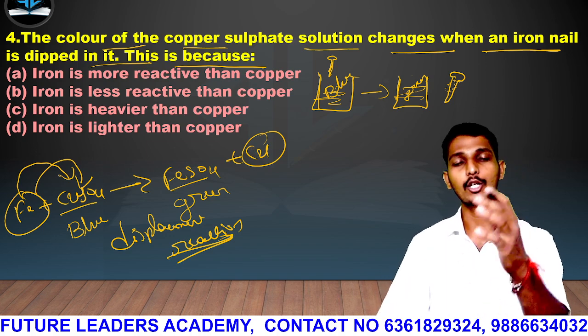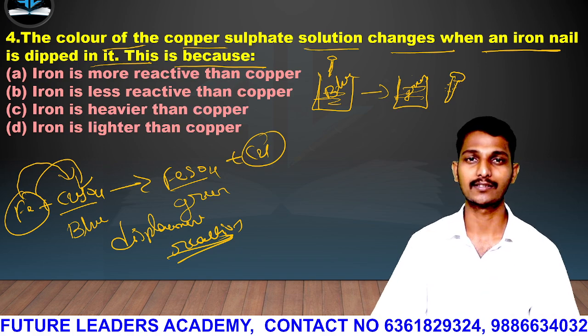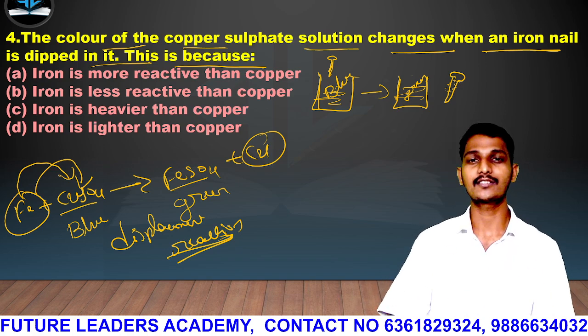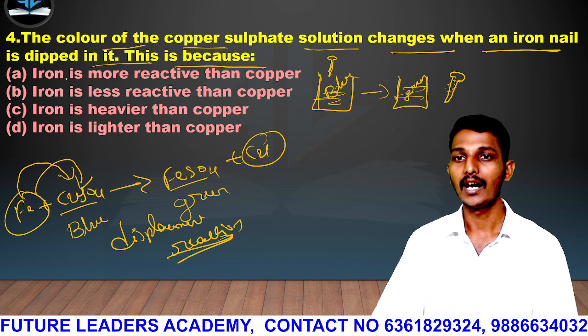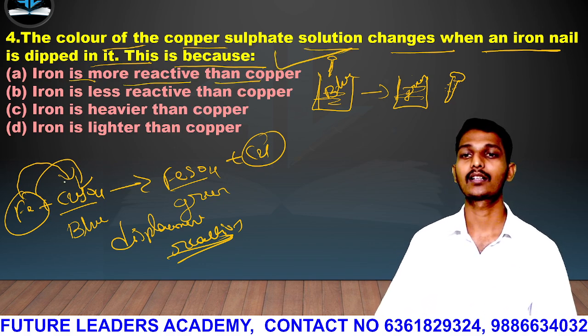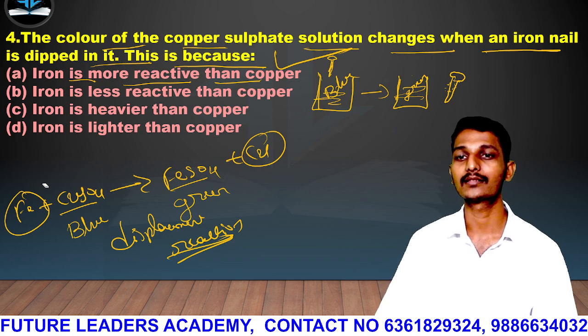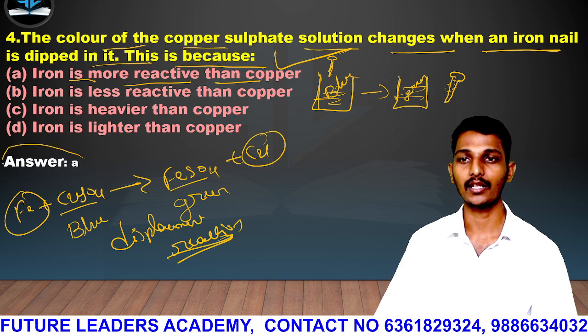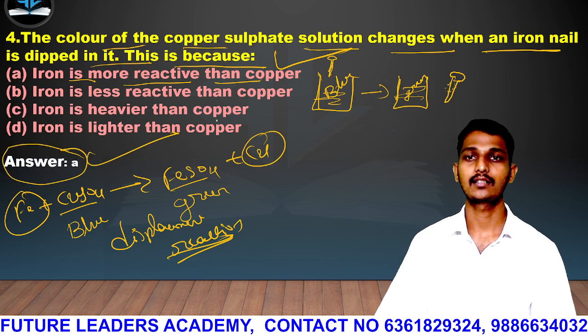This is the mnemonic to remember the reactivity series. You all are familiar, guys. So here there is nothing to discuss about which color will change. He has asked a question, and the correct answer is that iron is more reactive than copper. So option A is the correct answer.